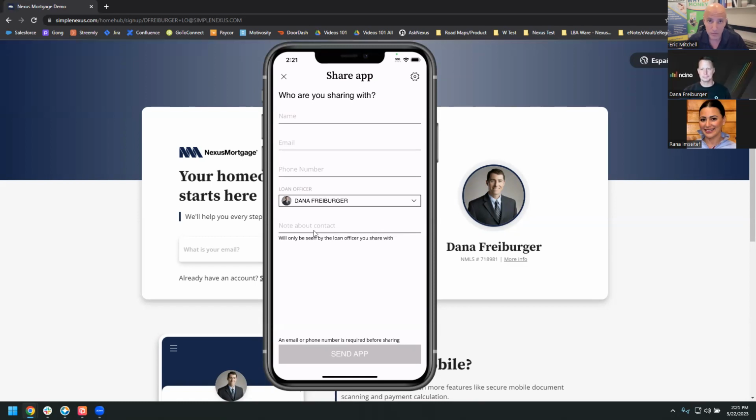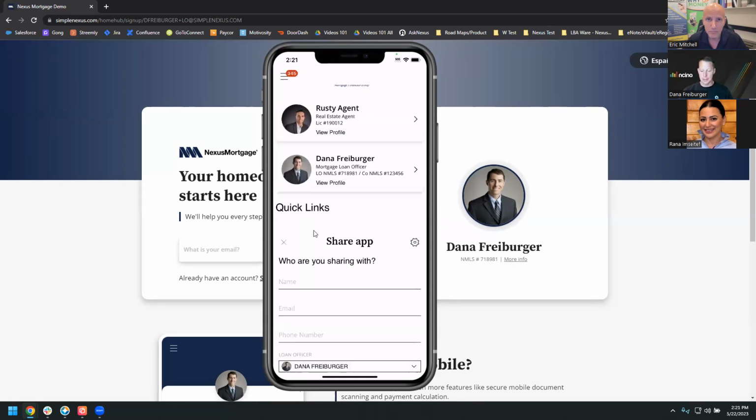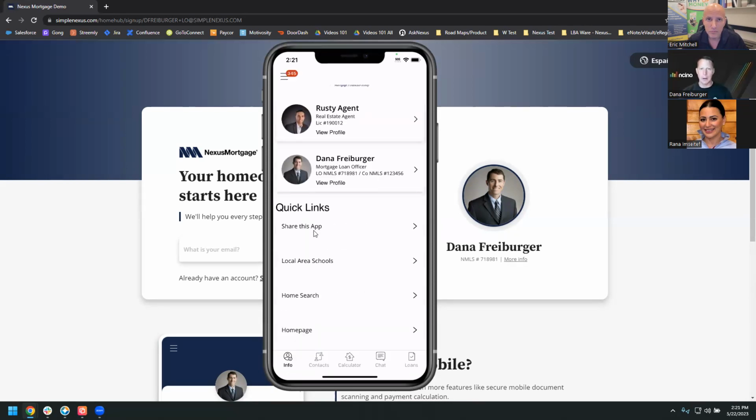Okay, brilliant. So they'll share the app, they'll get the application, and they're going to be able to fill it out on the web or on their phone, however they choose to do it. Once they fill that out, by the way, you're already notified as a loan officer because it's been shared by your real estate agent.